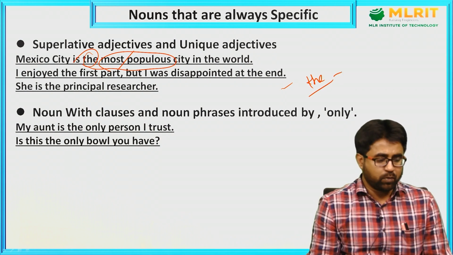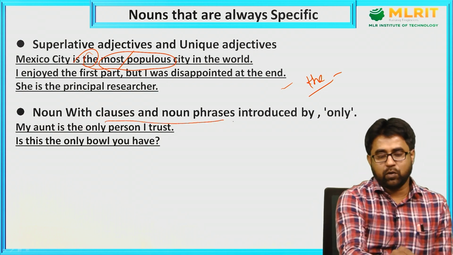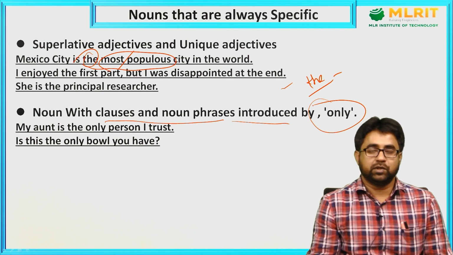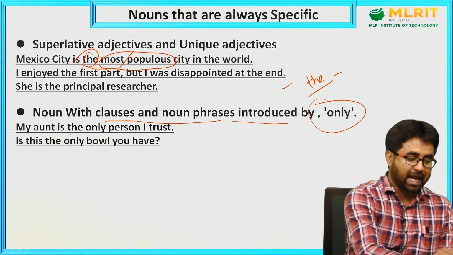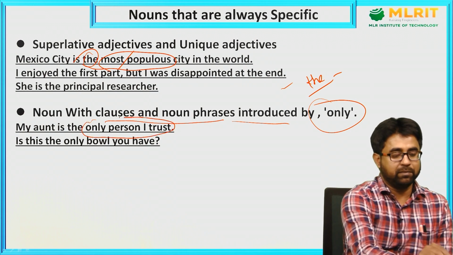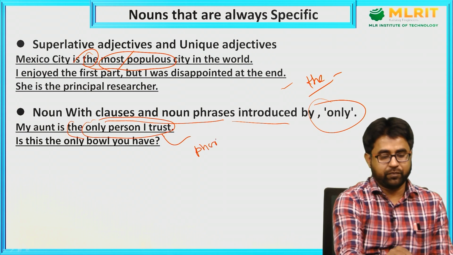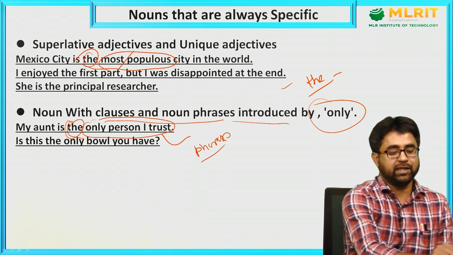Now the last group of nouns: with clauses and noun phrases introduced by only. You can see the example, my aunt is the only person I trust. So you can see the only person I trust. This is actually a noun phrase, right? And that's why we are using the definite article.